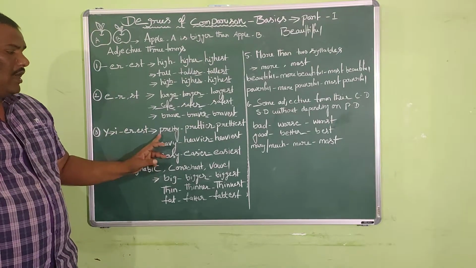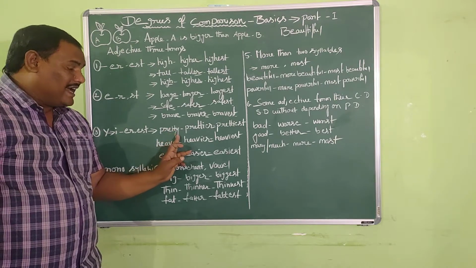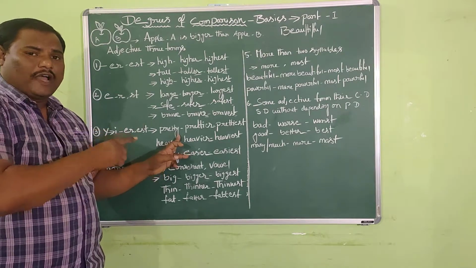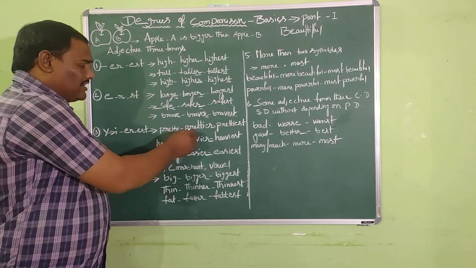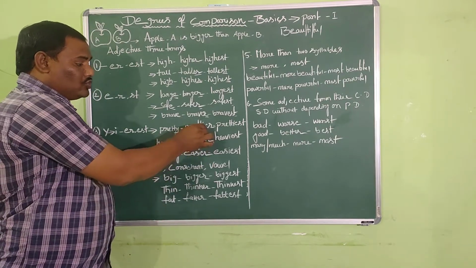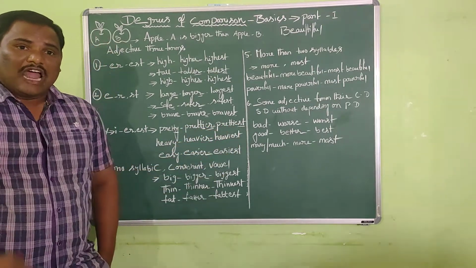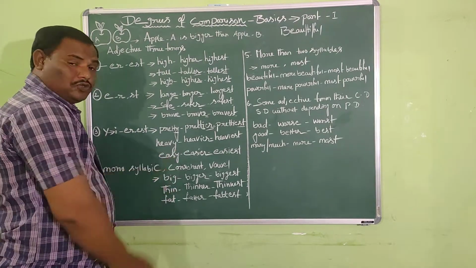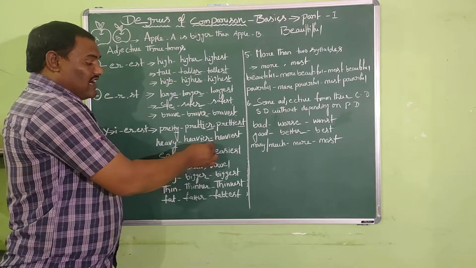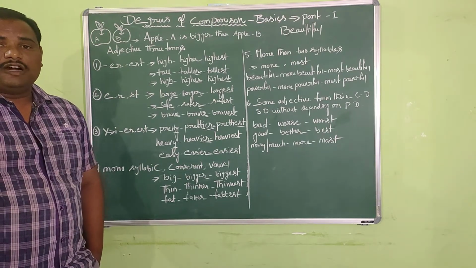Come on, look at the example. Pretty. Pretty is a positive adjective, and you can clearly see it ends in the letter Y. So as per the spelling principle, we need to change the letter Y into I. So here, P-R-E-T-T, not Y but I. The letter Y has been changed into I, and later we have added ER in the comparative, EST in the superlative. And we shall examine the next one. Heavy. Heavy is a positive adjective which ends in the letter Y, and the letter Y has been changed into I, and later we have added ER and EST as suffixes to form the comparative and superlative forms.